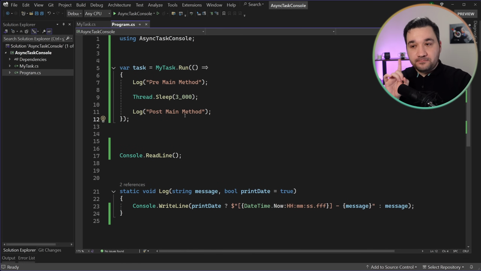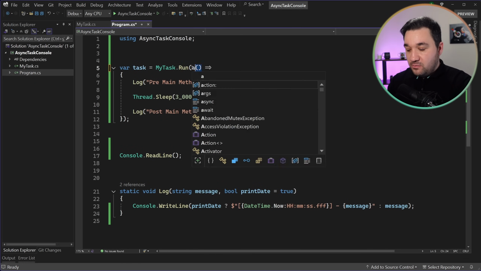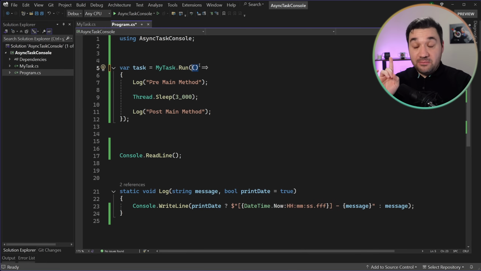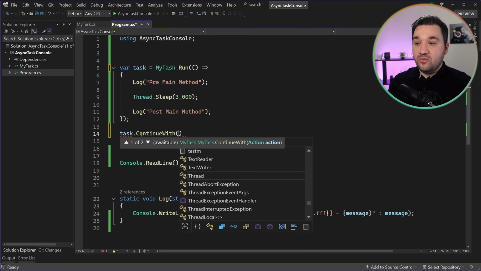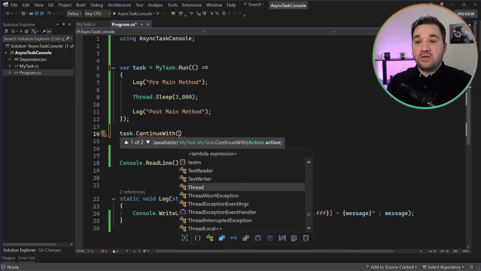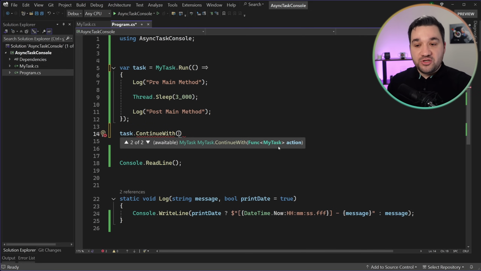First problem here, let me show you the second one. As this is a returning task, this task has a continuation, so ContinueWith as well, which requires an action or a function and returns a task in case you still want to use a task in that action.